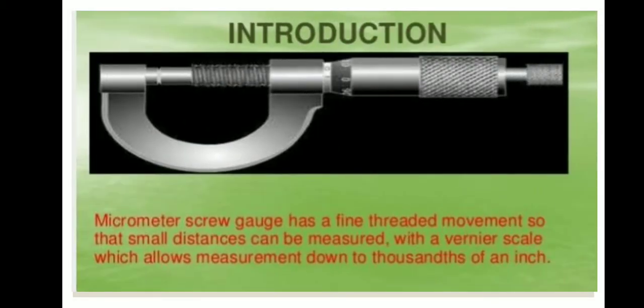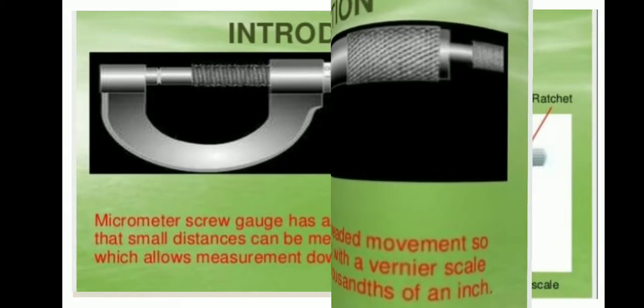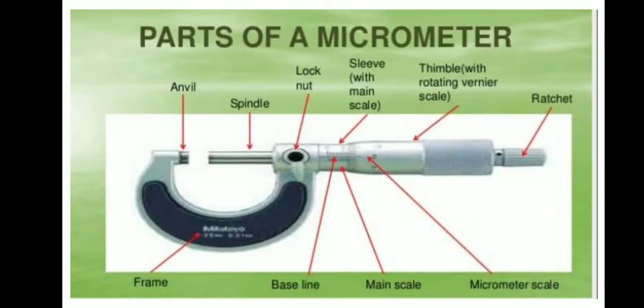Screw gauge. Introduction. A micrometer screw gauge has a fine threaded movement so that smaller distances can be measured, with a vernier scale which allows measurement down to thousandths of an inch. Parts of a micrometer: spindle, lock nut, sleeve, thimble, ratchet, micrometer scale, main scale, baseline, frame.